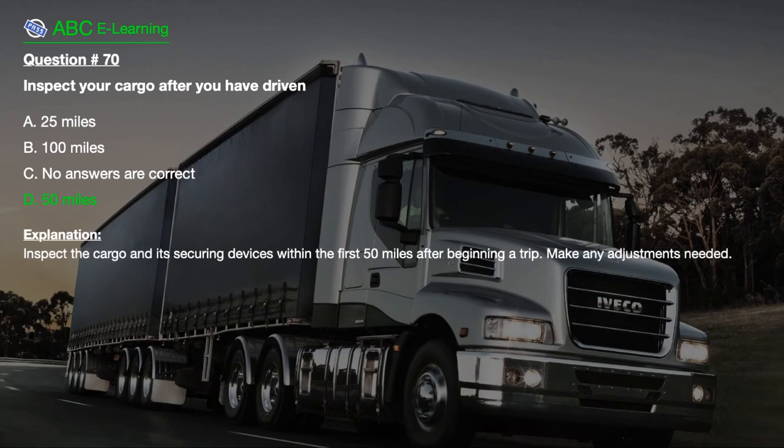The correct answer here, D. 50 miles. Explanation. Inspect the cargo and its securing devices within the first 50 miles after beginning a trip. Make any adjustments needed.